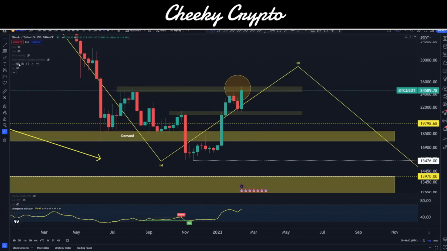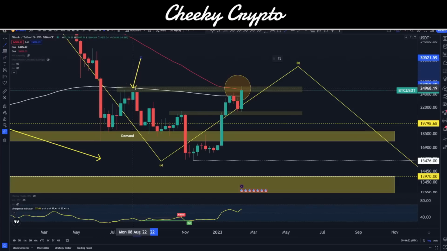If I go ahead and just remove those two and throw on the EMAs, you can also see that we have a couple of interesting levels. With the 200 EMA, this is an area that we were finding as our resistance, and the area that we got rejected from back in August of 2022. You can see that we got rejected from it over here in January of 2023.